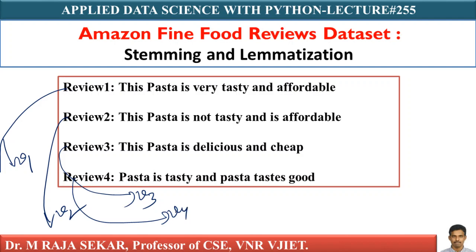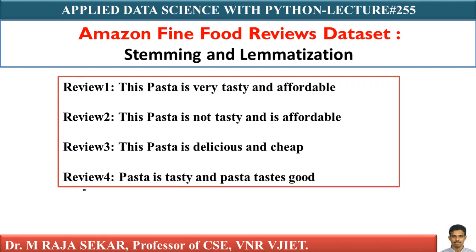For review 4, vector v4. If I remove these stop words, my bag of words vector will be smaller, isn't it? That we have seen in our previous lecture, lecture number 254.